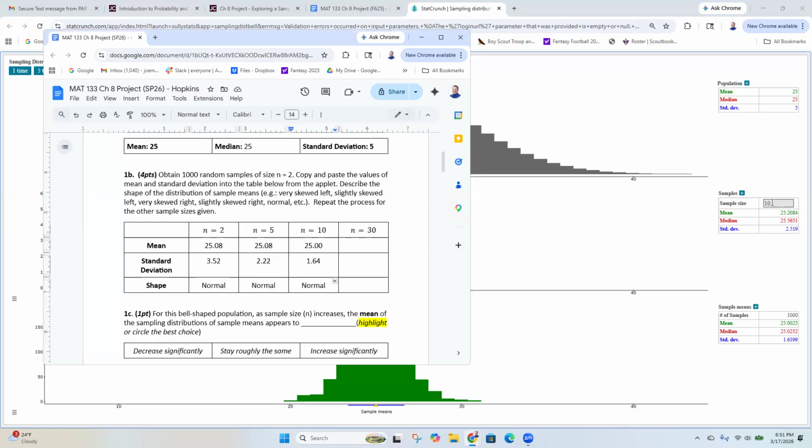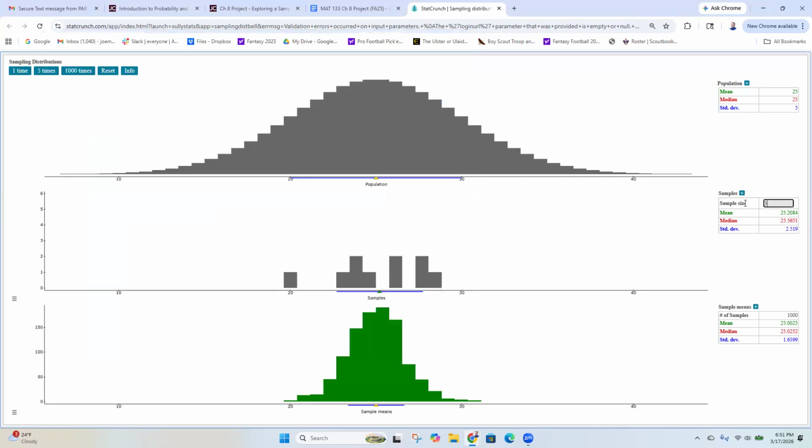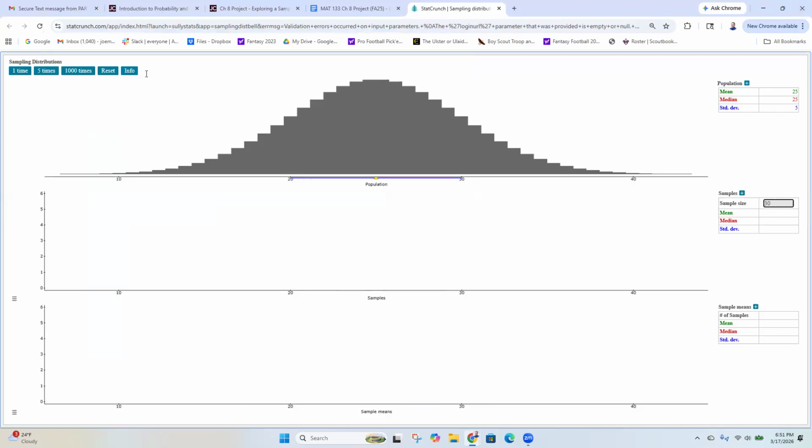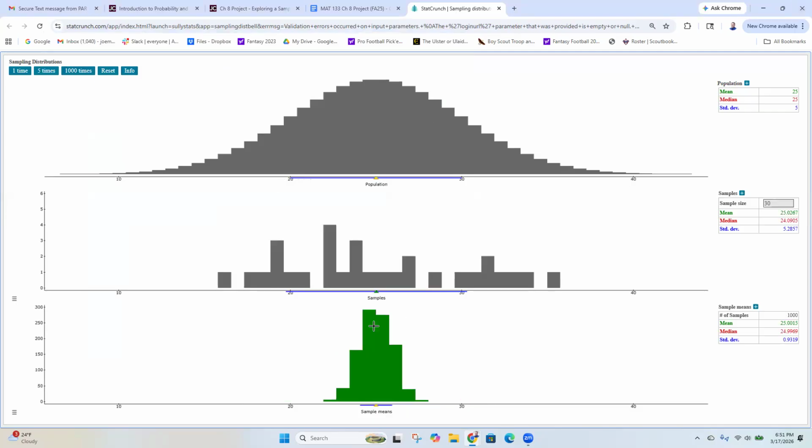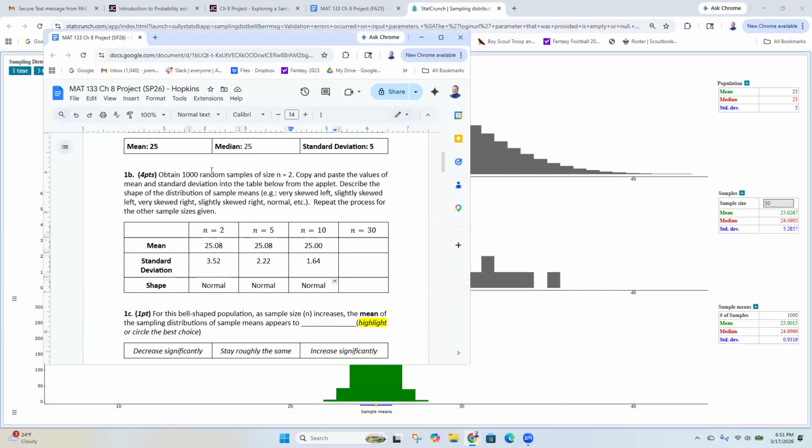And we'll do it again with a sample size of 30. Now 30 is the magic number, but we're really not going to see much change here. So we hit reset, hit 1,000 times. My mean is still 25.00. Yours might be a little higher, a little lower. That's fine. Standard deviation 0.93. Is it still normal? Yeah, it's still normal.